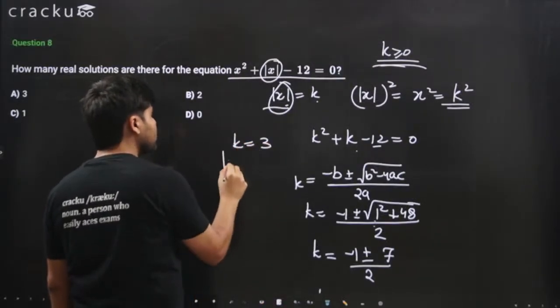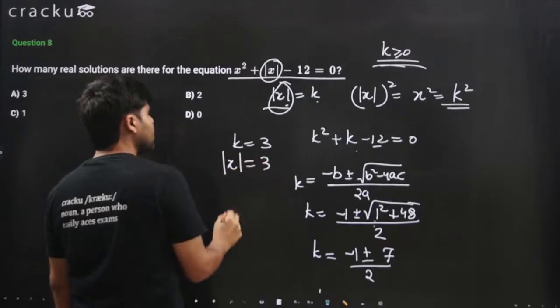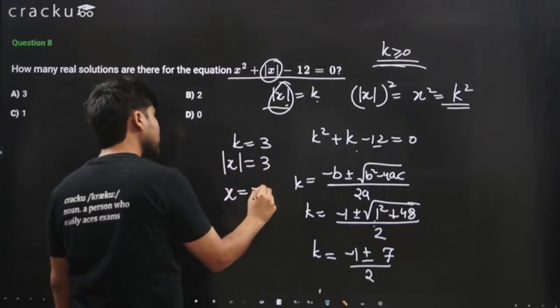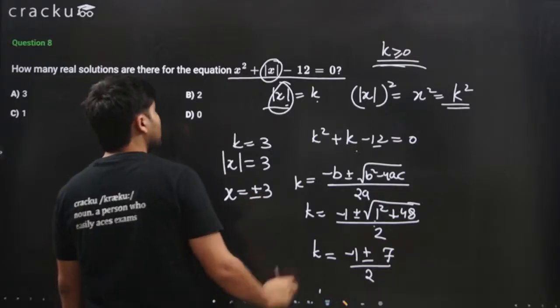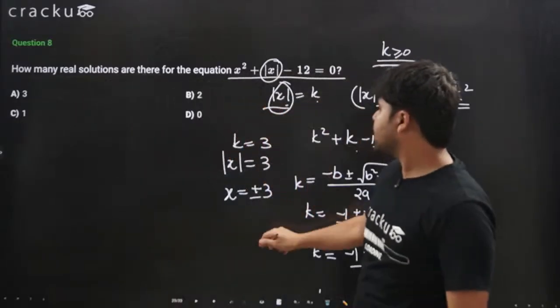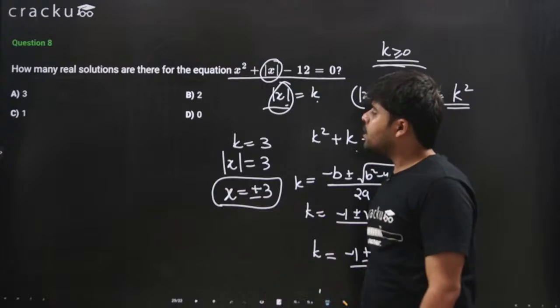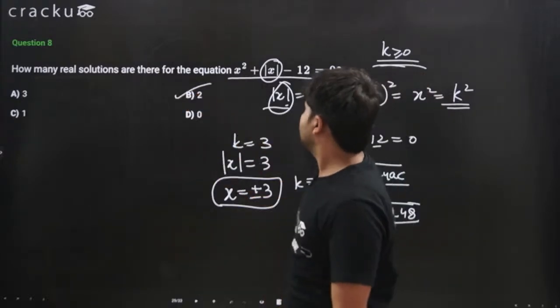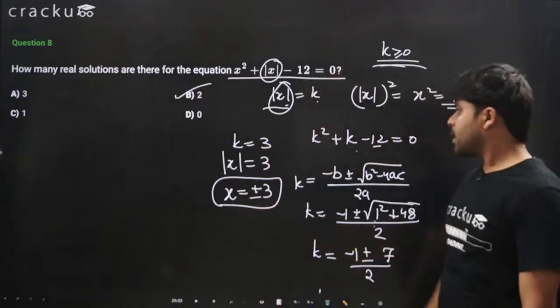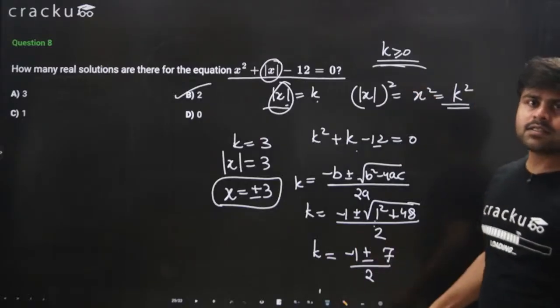This means the modulus of x is equal to 3. This means x is either minus 3 or plus 3. So how many values of x satisfy this? How many real solutions are there? There are two real solutions, plus 3 and minus 3. Okay, simple enough question. Let's try to do the next one.